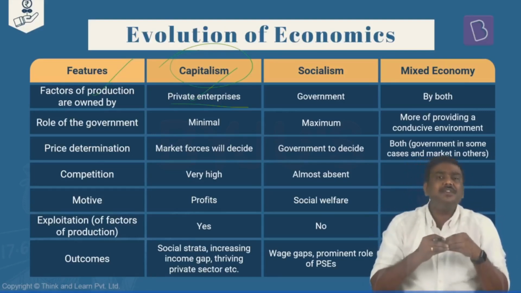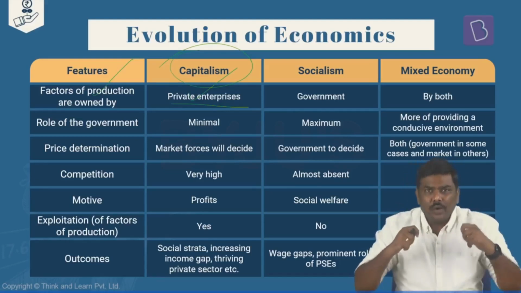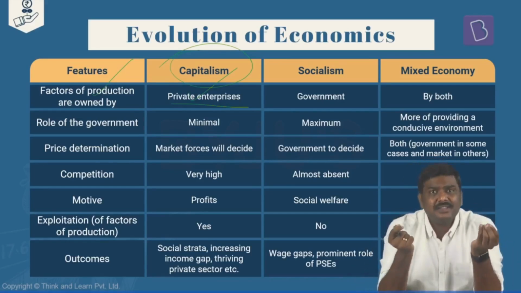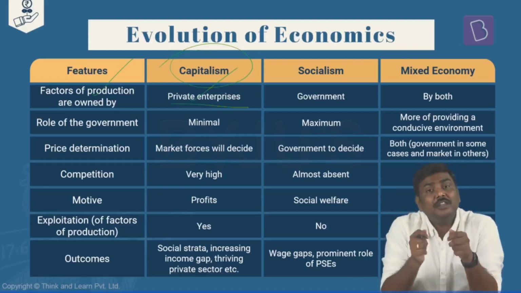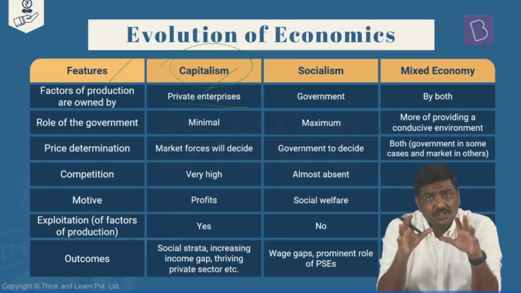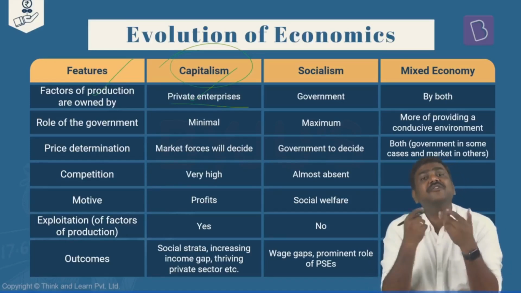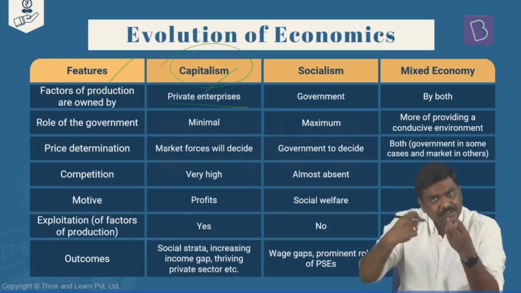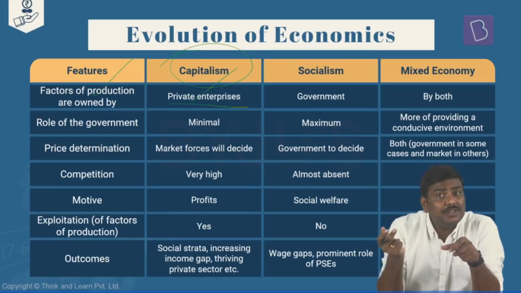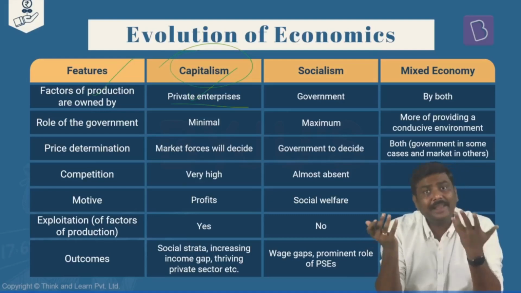So in case of capitalism, the role of the government is very minimal. The government's role is only limited to facilitating the growth, providing the guidelines, providing an environment where the private sector can actually thrive. Why is this important? Generally, we say that private sector is much more efficient in terms of utilization of the resources, much more efficient in terms of usage of technology, producing more and more goods and services, supplying them in the market, etc.